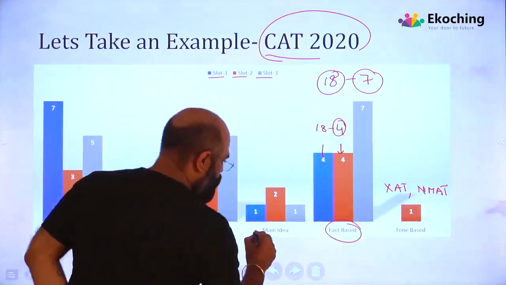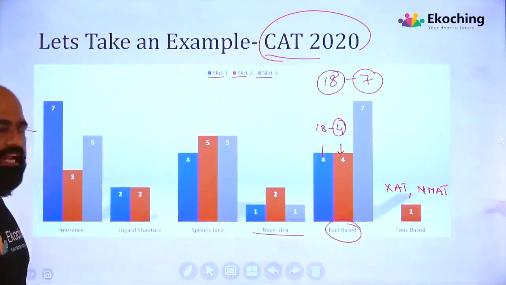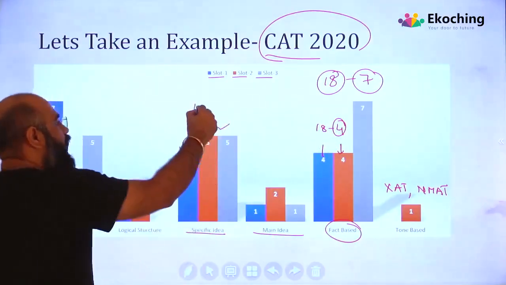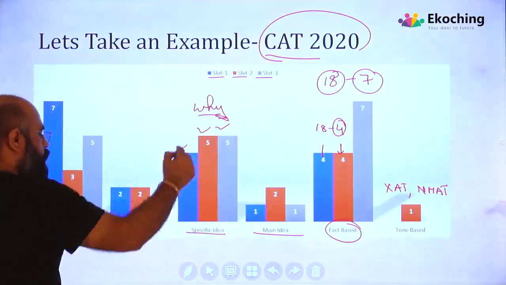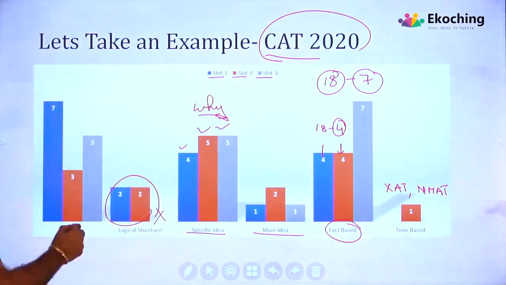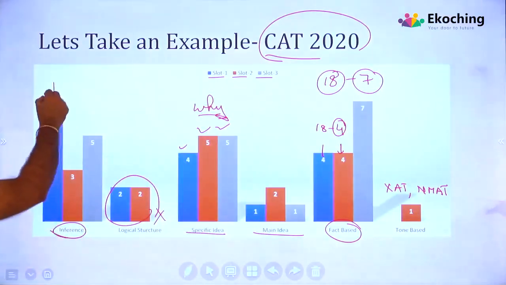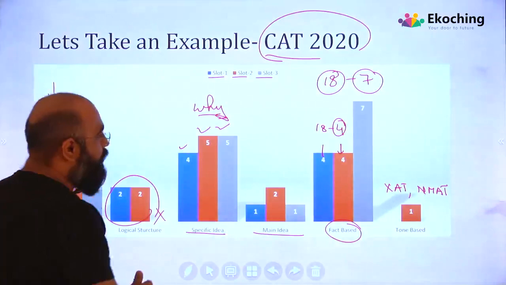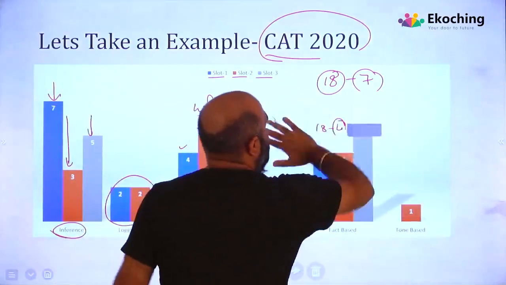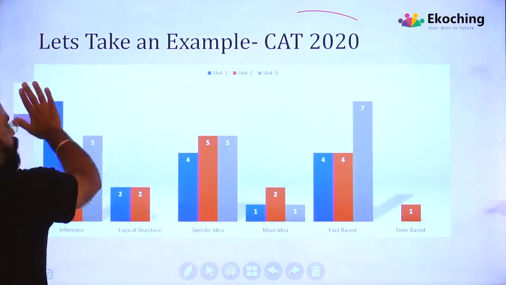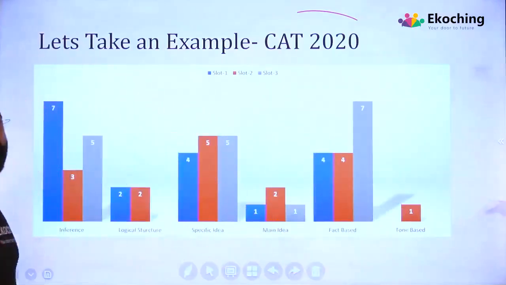Main idea based questions in all three slots, right? Specific idea based questions in all three slots. Why is the author giving that particular example? Logical structure questions in slot 1 and slot 2, not in slot 3. Inference based questions: 7 in slot 1, 3 in slot 2, 5 in slot 3. Now why am I giving you all this example? Going back to the passages, that is why I'm saying it will not really help, and you have to focus on why rather than what.